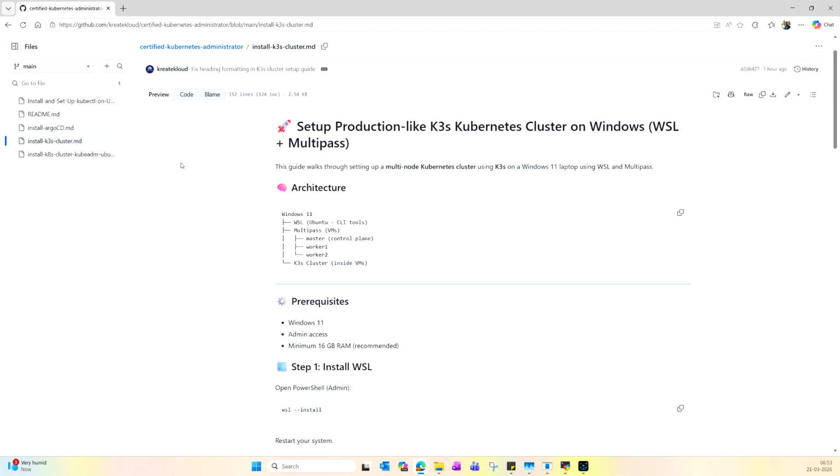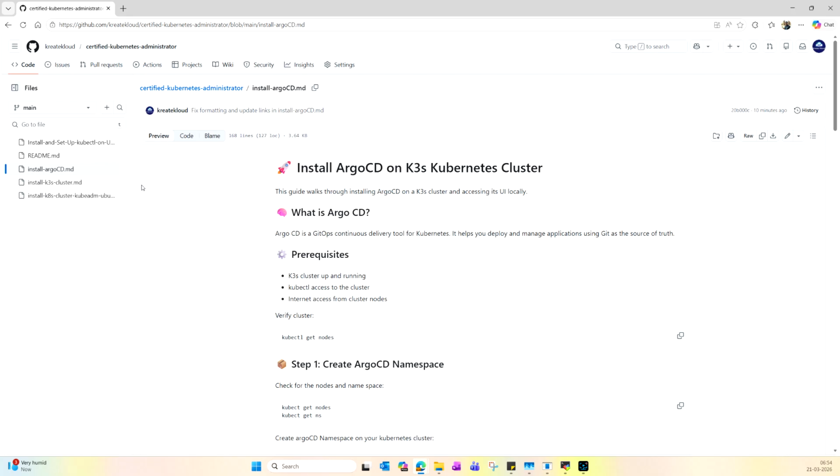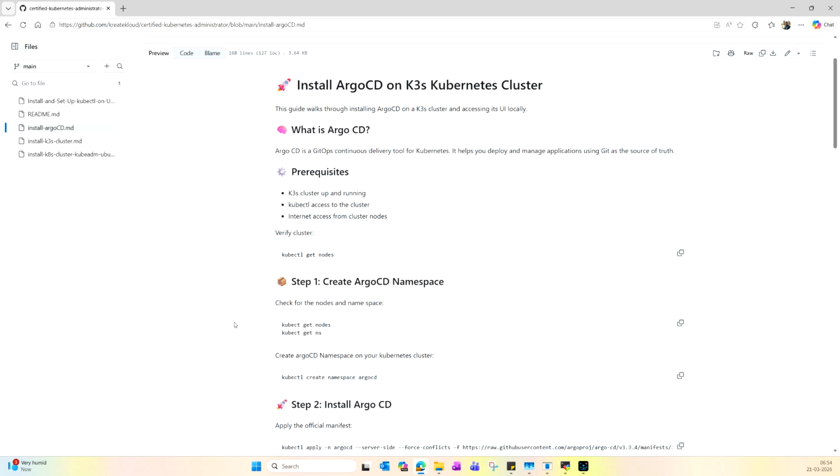So if you don't have a Kubernetes cluster set up already, you can use this lightweight cluster. And if you already have a running Kubernetes cluster, you can proceed with installing Argo CD. As a prerequisite, we need to have the K3s cluster up and running, access to the cluster using kubectl, and internet access from the node. So now let us see the steps to install Argo CD in our Kubernetes cluster.